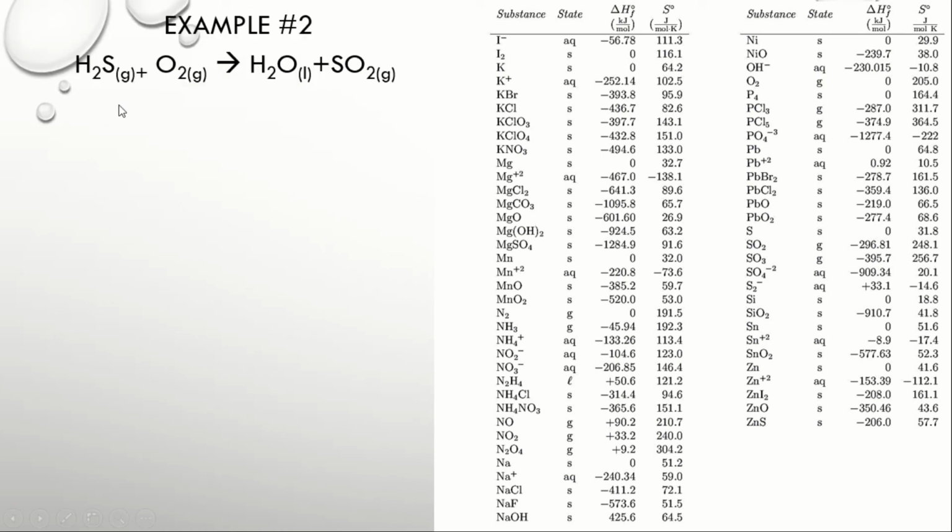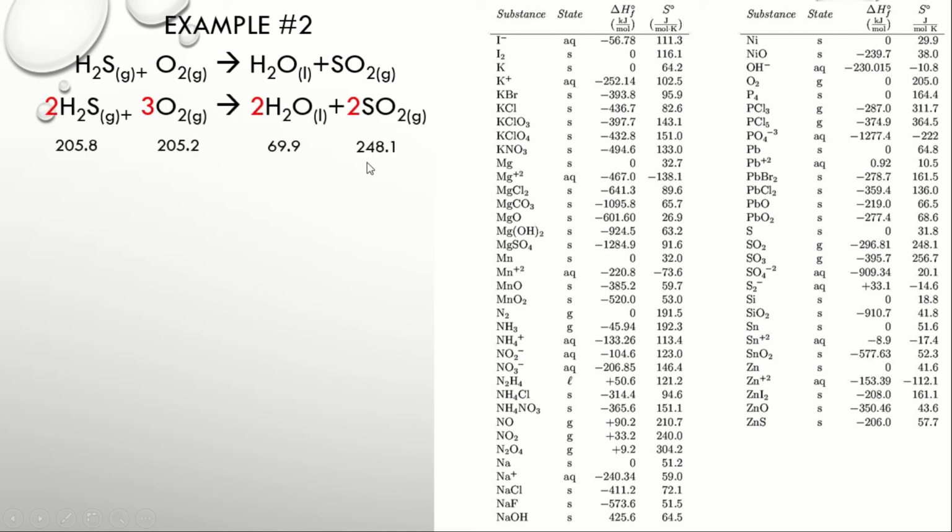Another example, hydrogen sulfide plus oxygen gas to produce water and sulfur dioxide. First step uli, balance the chemical equation. So we have given them the following coefficient in order to balance the chemical equation. Next, ito na yung kanilang mga entropy values para di na tayo mahirapang maghanap. In our quizzes or exam, given na ang ating entropy values para hindi na kayo mahirapang maghanap. So this is our formula. The total change in entropy is equal to the summation of the entropy values of the products minus the summation of the entropy values of the reactants.